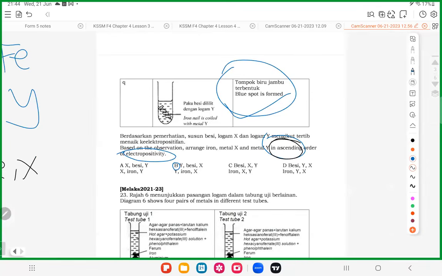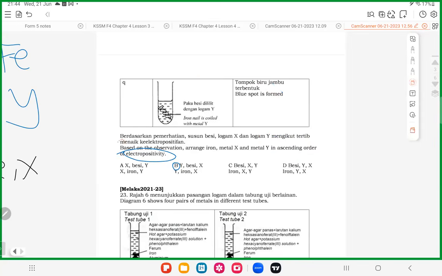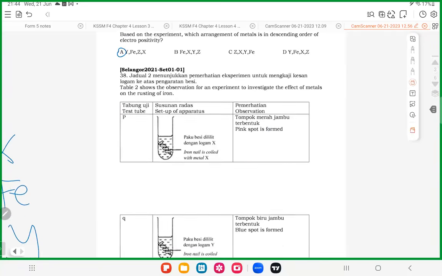So not hard. If you can do the question just now, it's almost impossible you can't do this question. They are the same type, very similar. Okay, we are done with this. Next one.